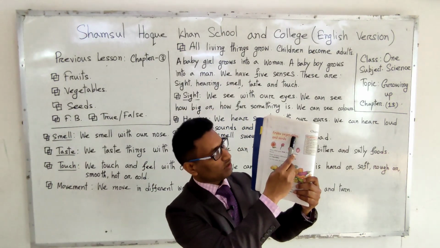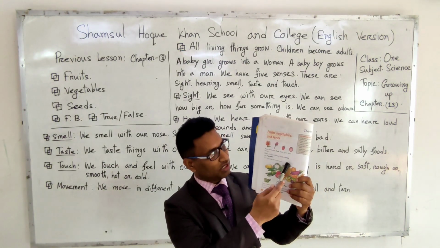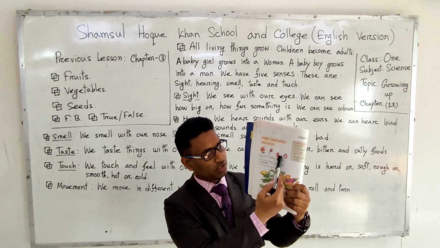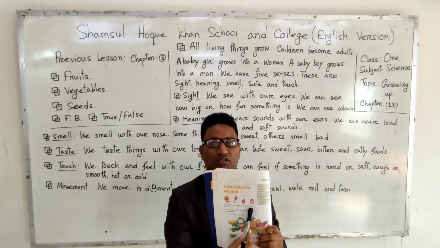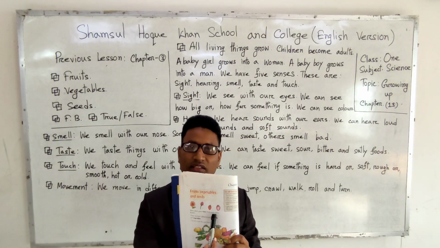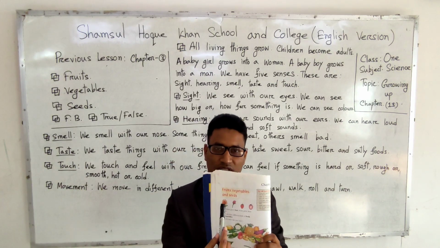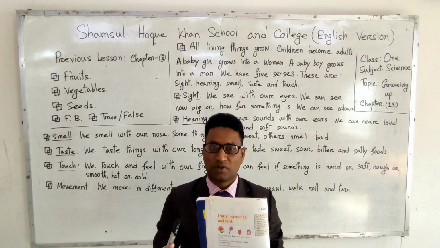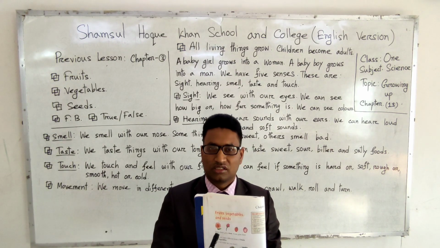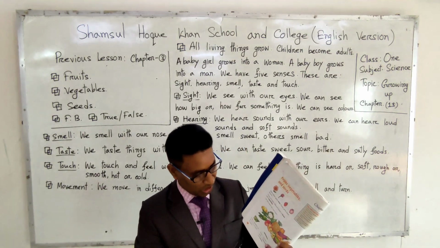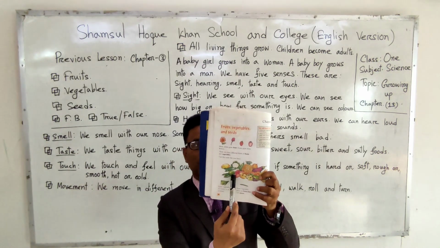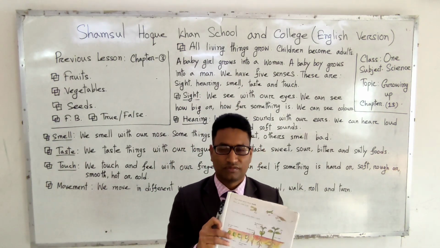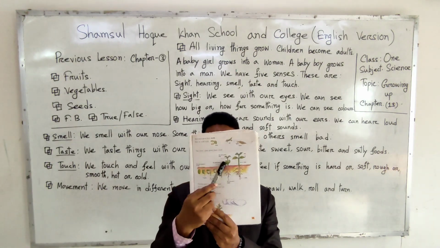In chapter 3, fruits, vegetables and seeds, different types of flowers are present and also fruits, mainly strawberry. These fruits mainly are made from flowers. At first, plants make flowers. From this flower, fruits are created. And these are the different types of vegetables on this page, and on the next page, page number 17, different types of seed are present.